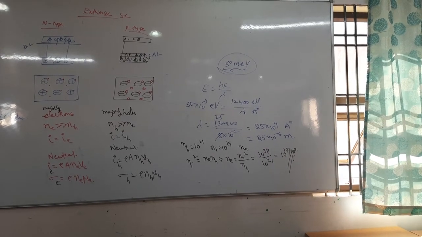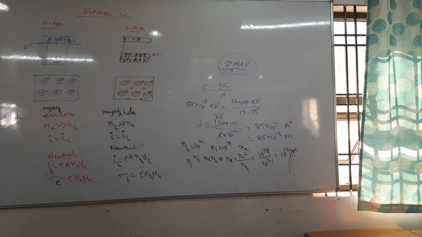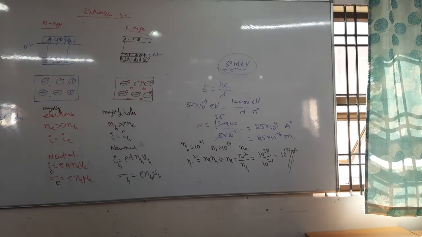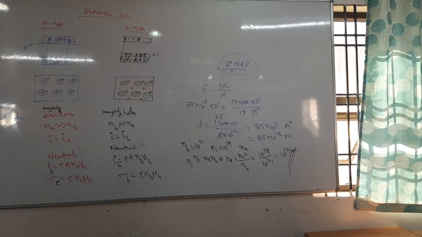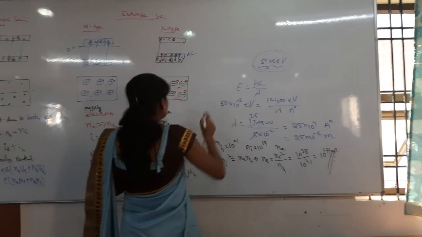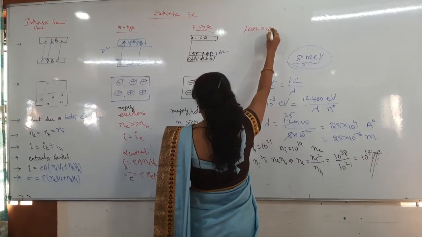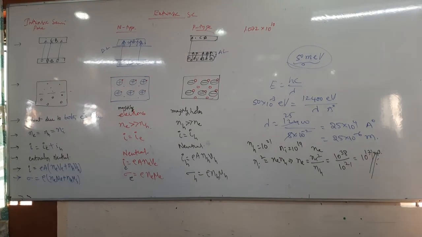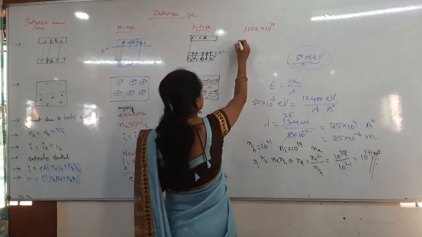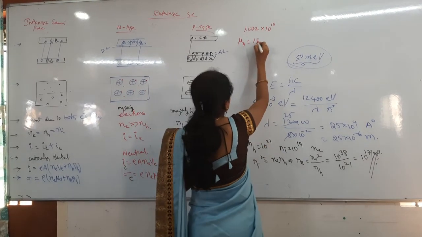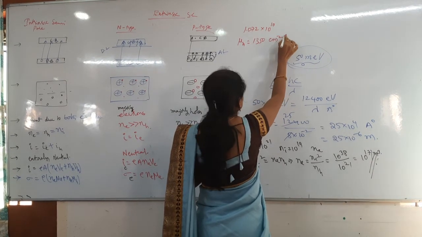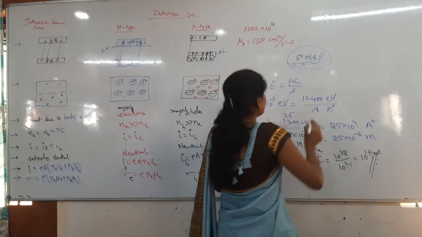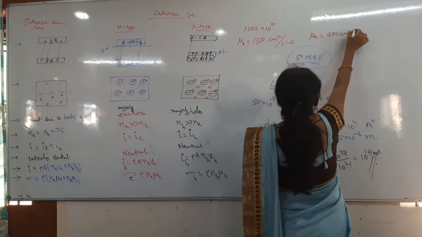Then if electron hole pairs per centimeter cube is 1.072 into 10 power 10 at this temperature, and mobilities are mu h is equal to 1350 centimeter square per volt second, and then mu e is equal to 480 centimeter square per volt second.